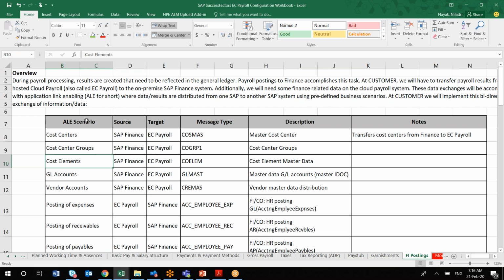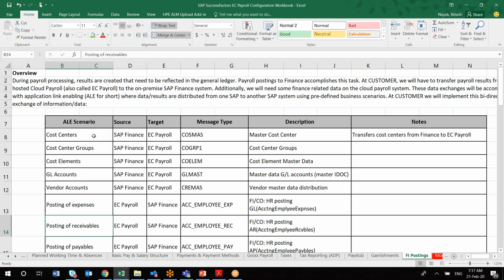This is an ABAP terminology. Long back when I was working in ABAP in 2010-11, I can relate to that. So this is an ALE scenario, but don't be confused. It is nothing but a kind of integration between two systems: SAP Finance and SAP on-premise or EC Payroll. So these are different scenarios.